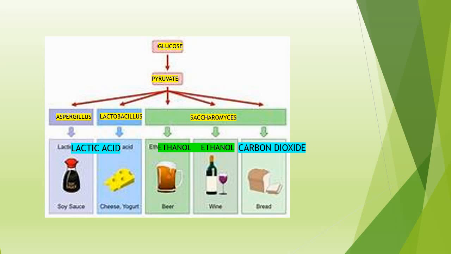Lactic acid is used in the manufacturing of soya sauce, cheese, yogurt, etc. Similarly, pyruvate is broken down under anaerobic breakdown, that is the fermentation process, to produce ethyl alcohol and carbon dioxide. Ethanol is used in making beer and wine, and carbon dioxide is used in making bread, cakes, and other Indian fermented foods.